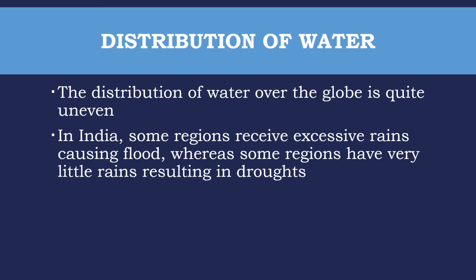Distribution of water. The distribution of water over the globe, that is on earth, is quite uneven. In India, some regions receive excessive rains causing floods, whereas some regions have very little rains resulting in droughts.